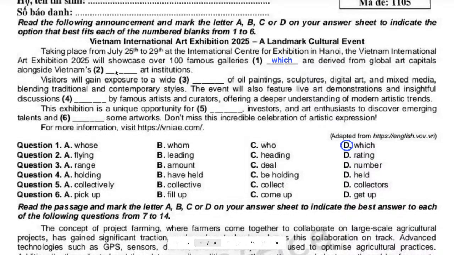Of course, here you see art institutions. So what's this? Noun, verb, adjective, adverb. Yeah, this is a noun, right? So before a noun we need an adjective. And we look down here, we see flying, leading, heading, rating. We are unlucky because we cannot use grammar to decide here. But we know that it should be an adjective, right?